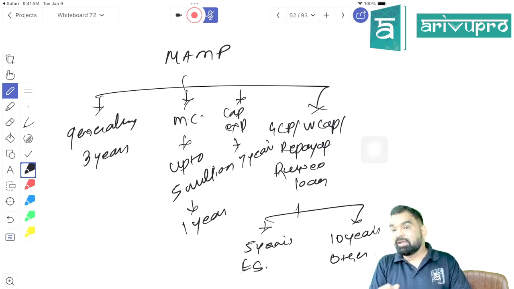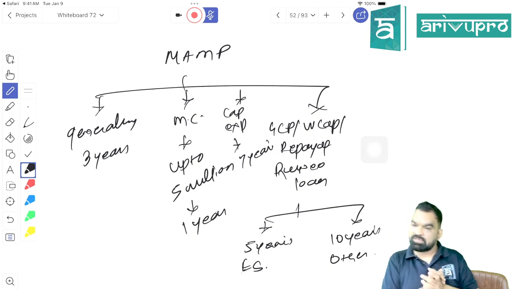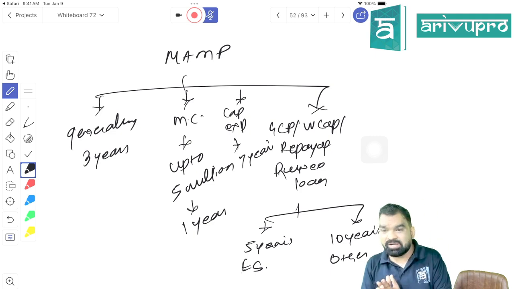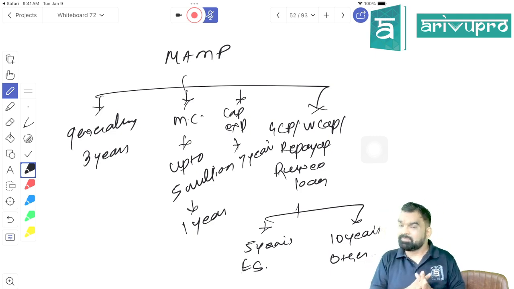10 years. And the last thing is what? If you are taking ECB for repaying a capital expenditure related rupee loan here in India, the minimum average maturity period should be 7 years, right? Manageable, students? Is it manageable? Done?